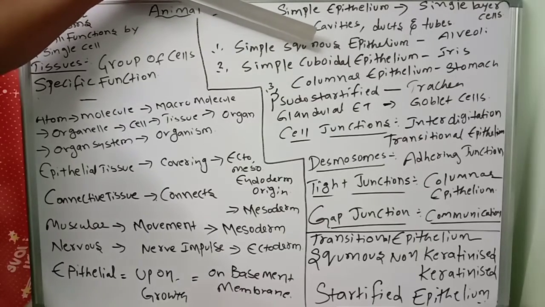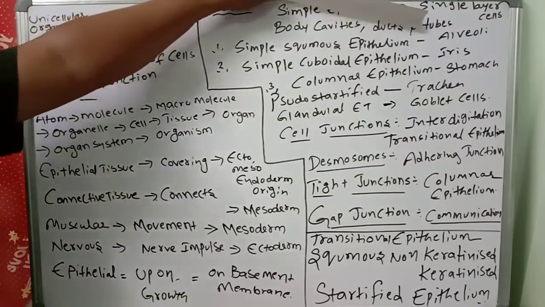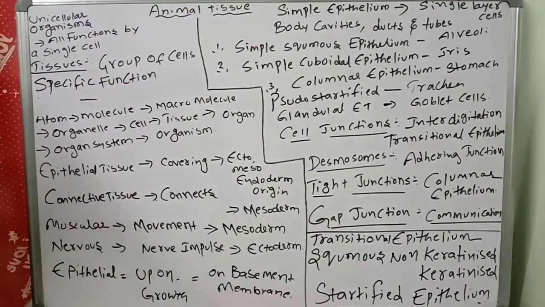Simple squamous epithelium we will see in the alveoli. Alveoli is that part of the lung which is helpful for the exchange of gases.